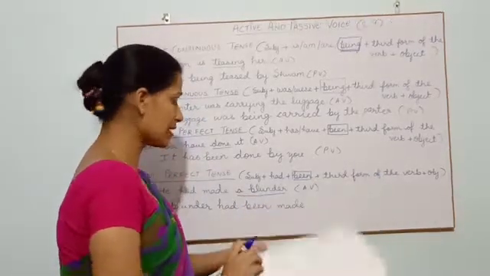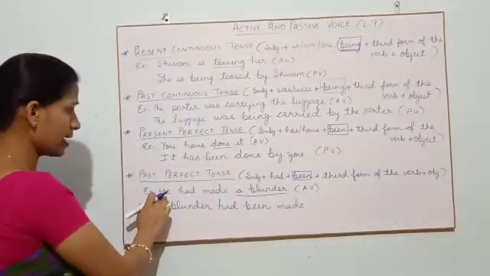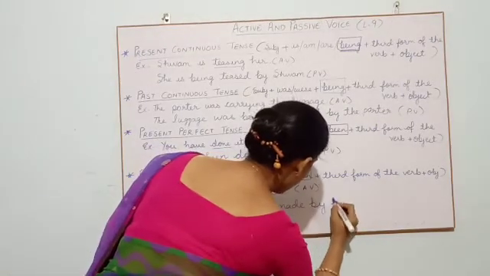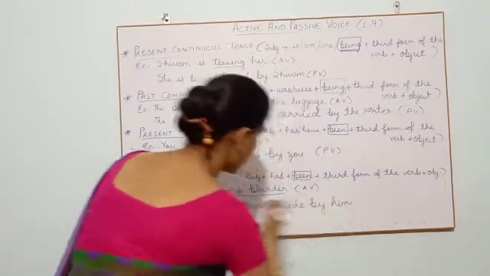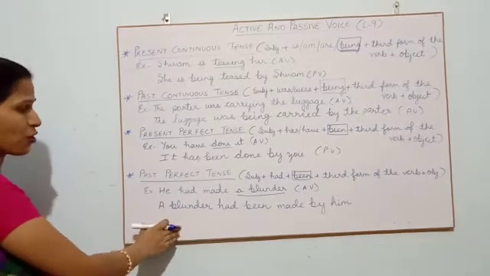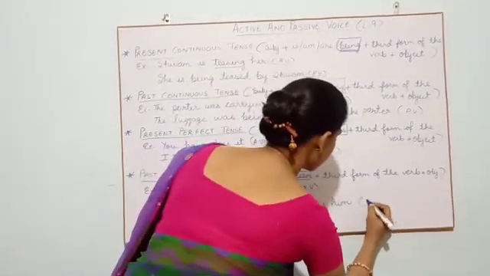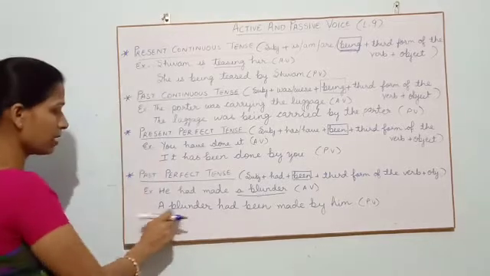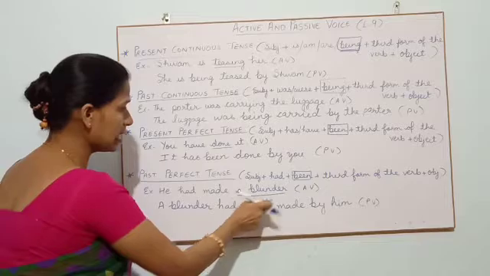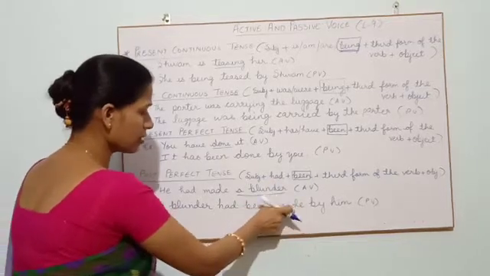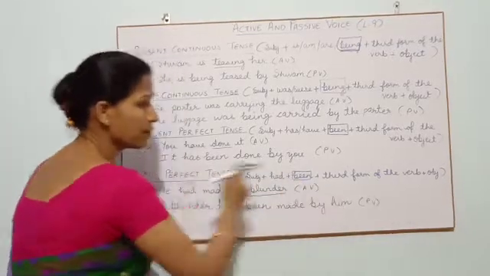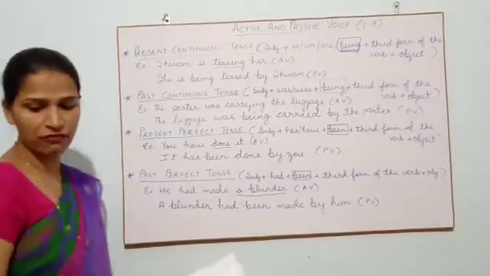Then what does your sentence say? By whom? By. He will change into him. This is my statement of passive voice. Let's read. A blunder, had, been, made, third form, by whom? By him. He will change into him. This is about your past perfect tense.